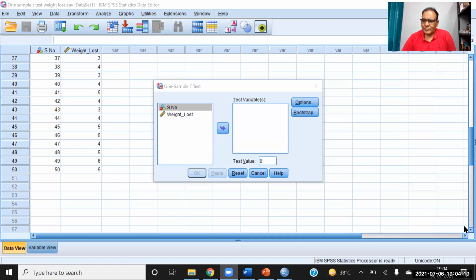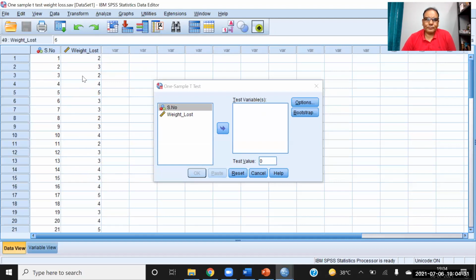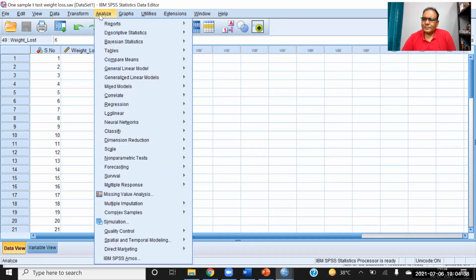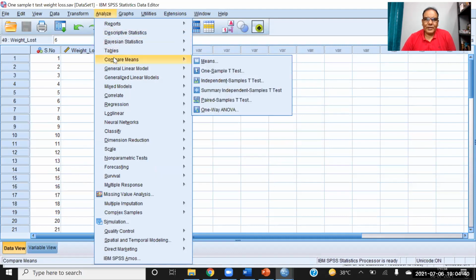I hope you can see the data. Okay. So this is the data file, and we are going to apply one sample t-test. So we go to Analyze, and we go to Compare Means. Compare Means indicates the test of difference, and we go to One-Sample T Test.